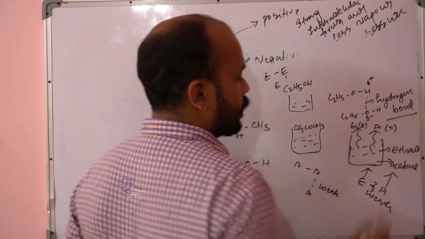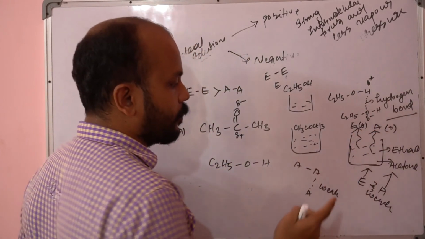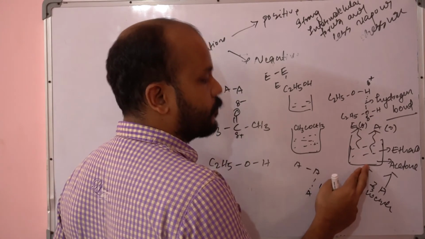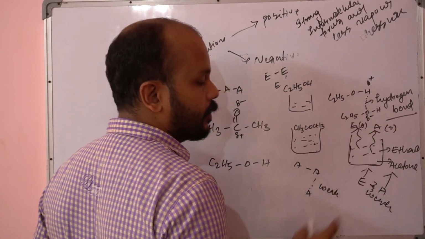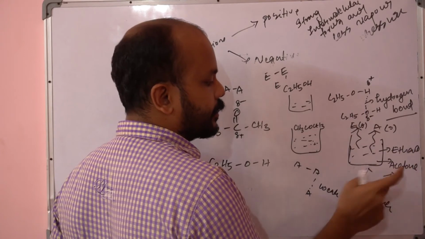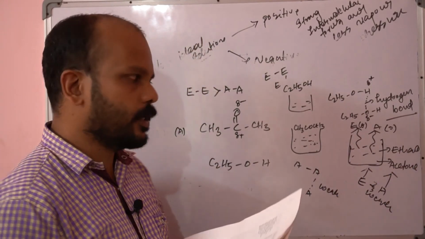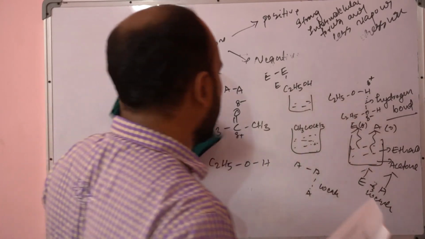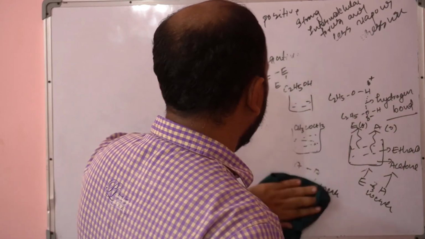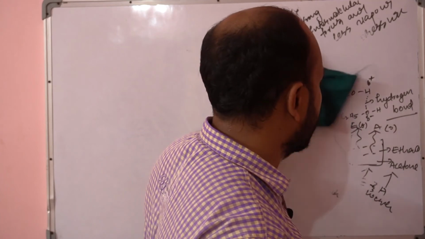So here it will create some type of positive deviation, because more vapor pressure will be there. The vapor pressure is increasing in this particular example. So that is an example of positive deviation. On the other hand, negative deviation is quite similar, but the vapor pressure is supposed to decrease.